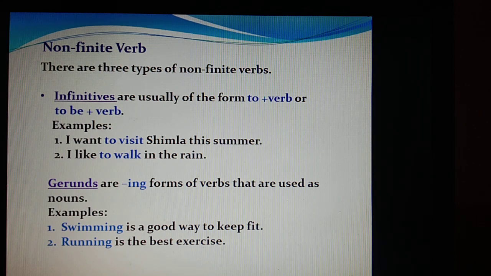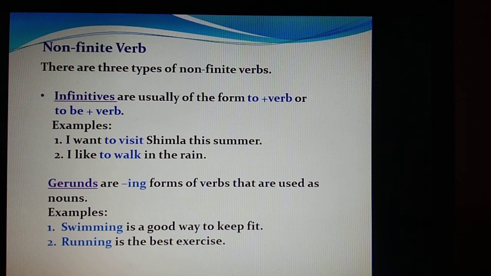Now there are three types of non-finite verbs. First is the infinitives. They are usually of the form to plus verb or to be plus verb. Like I want to visit Shimla this summer. I like to walk in the rain. Now here you will find to visit, to walk. That means to plus visit is the verb, to plus walk. So whenever we are using to plus verb, we call it infinitives.